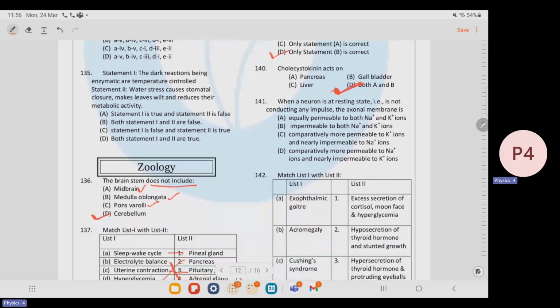Next, 141. When a neuron is at a resting state, when there is no conducting of any impulse, the axonal membrane is equally permeable to both sodium and potassium ions? No. Impermeable to both sodium and potassium ions? Again, no. Then comparatively more permeable to potassium ions and nearly impermeable to sodium ions? Yes, it is a time when the repolarization is occurring.